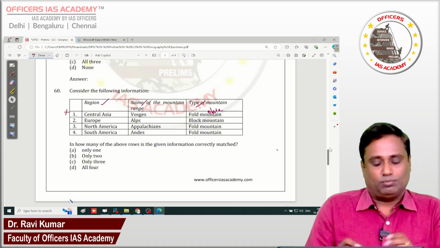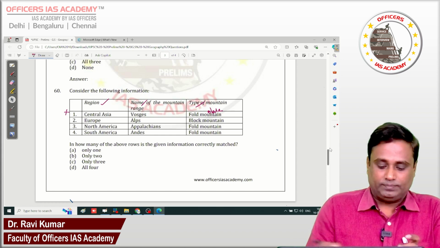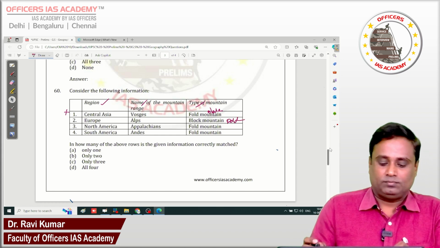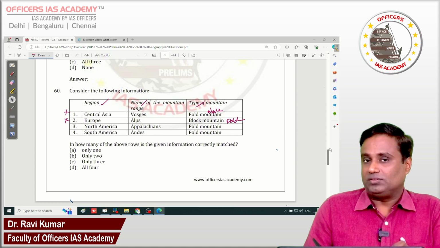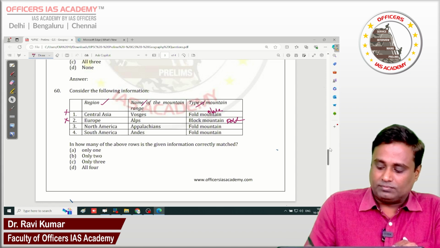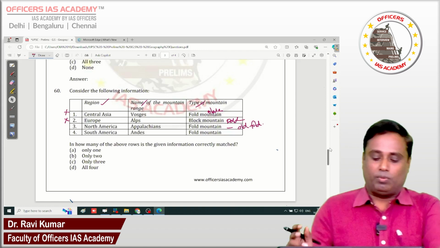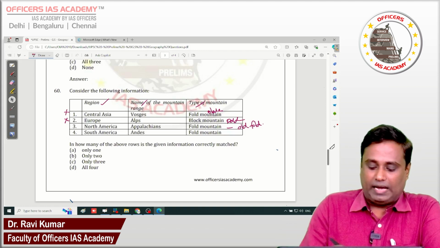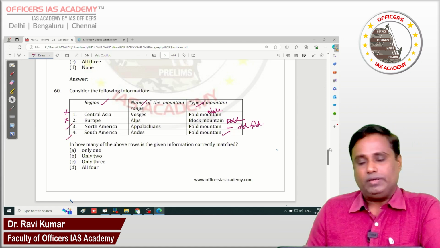Europe, Alps, yes, both are matching properly, but it's not a block mountain, it's a fold mountain. So 2 is also wrong. Go to the third one. North America, Appalachians matches properly, and fold mountain. Many will think it is a relict and many other different kinds of mountains, but it's also an old fold mountain. As a common term, fold mountain is given, we have to take it as a fold mountain here. South America, Andes and fold mountain. This is right. So 3 and 4 are right. Again, the answer will be B.